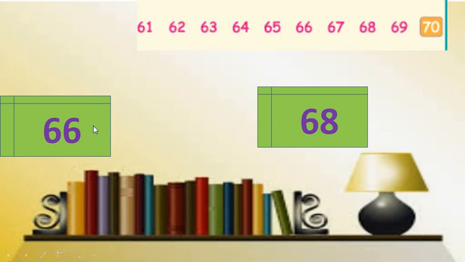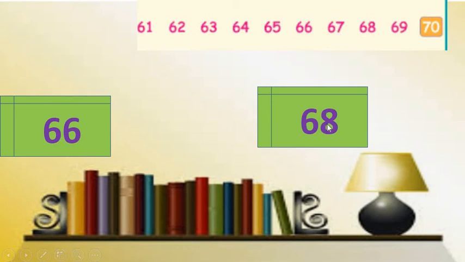We have number 66 and 68. This is the empty place. That means we have to fill it up with the between number. Now find number 66 on the number strip first. Here it is. Find the after number of 66. 67. 67 is the after number of 66.